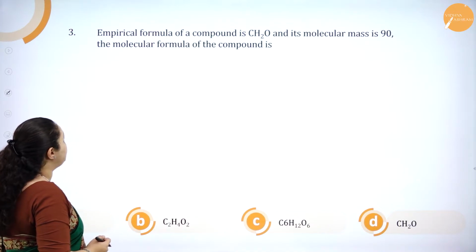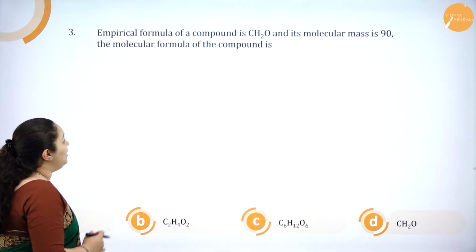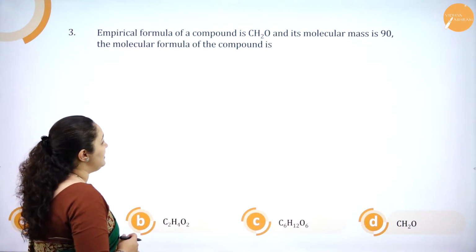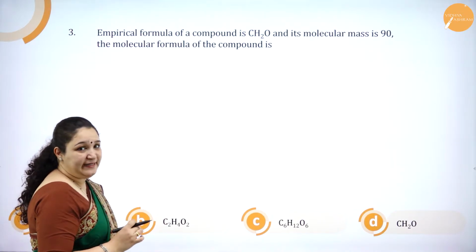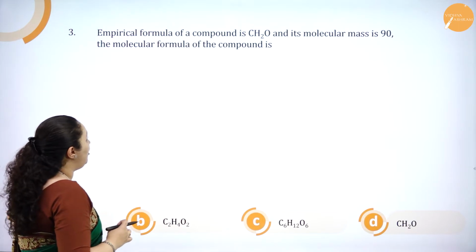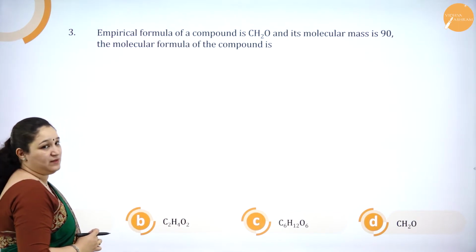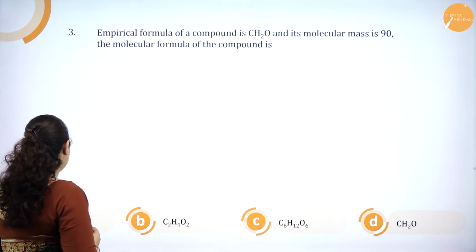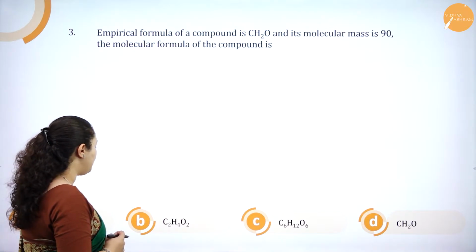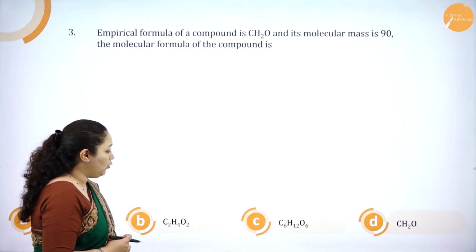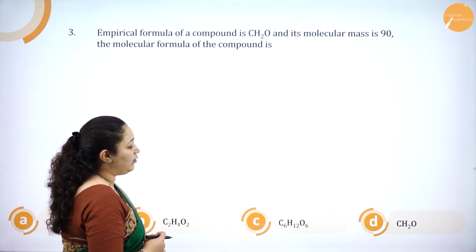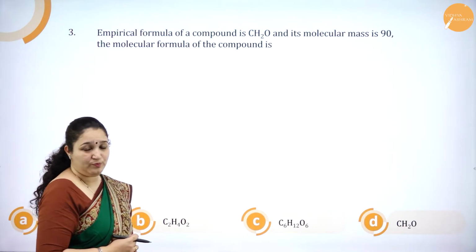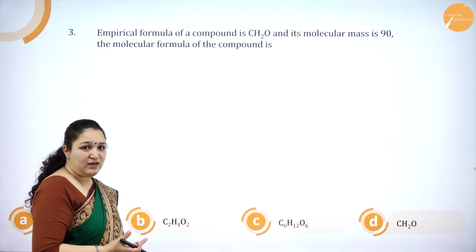Next question. Empirical formula of a compound is CH2O and its molecular mass is 90. The molecular formula of the compound is option A, C3H6O3, option B, C2H4O2, option C, C6H12O6, and option D, CH2O. So they have given us the empirical formula.